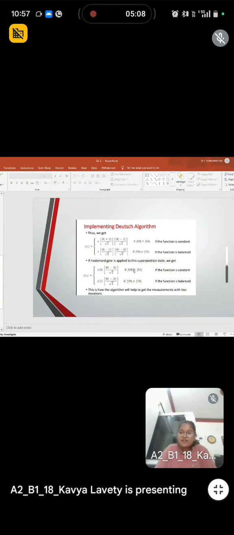Applying the Hadamard gate to this superposition state, we get the same function as demonstrated below. If f(0) equals f(1), the function is constant. If f(0) is not equal to f(1), the function is balanced.